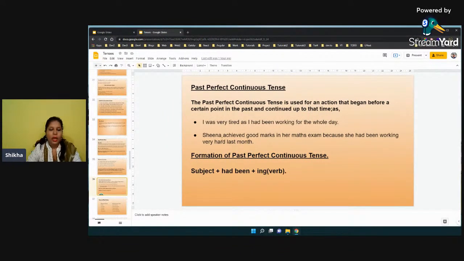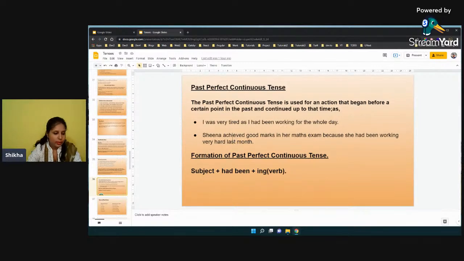For example, I was very tired as I had been working for the whole day. Why was I tired? Because in the past I had been working for the whole day. The work was continuous, right? Sheena achieved good marks in her maths exam because she had been working very hard last month. So she was continuously working hard last month, and that is why she has achieved good marks in maths.